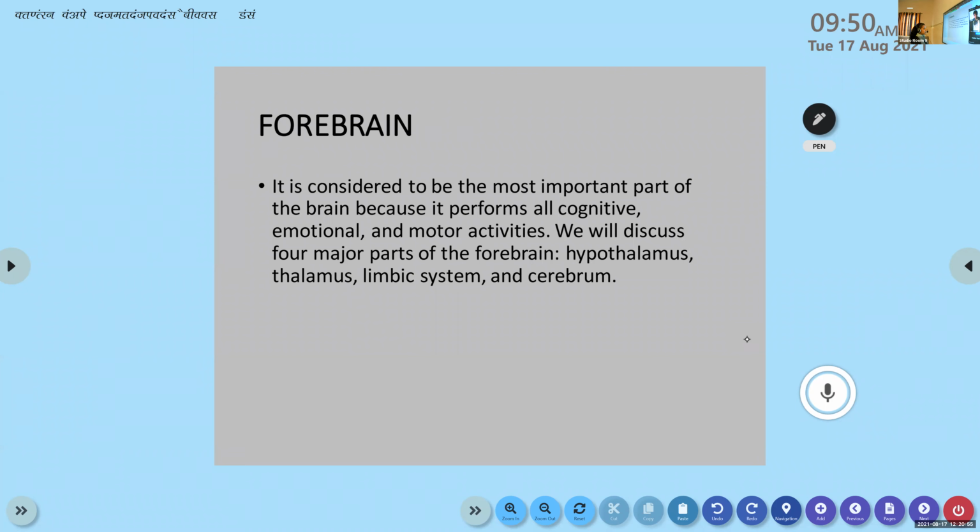The forebrain is considered to be the most important part of the brain because it performs all cognitive, emotional, and motor activities. We'll discuss four major parts of the forebrain. Note the names: hypothalamus, thalamus, limbic system, cerebrum.